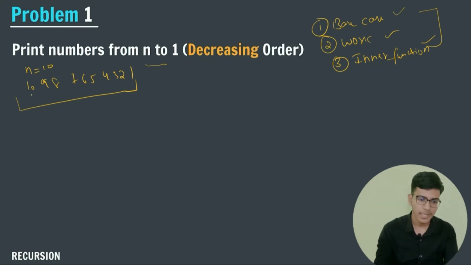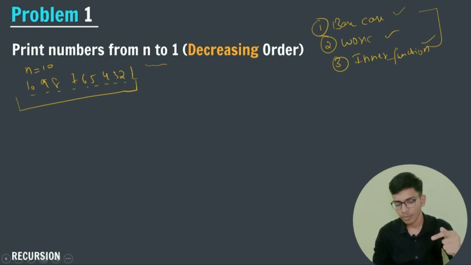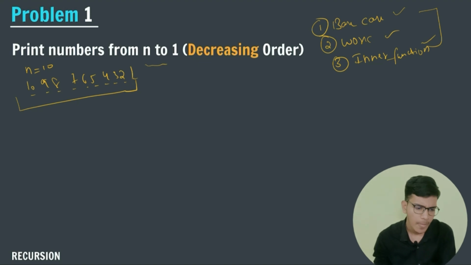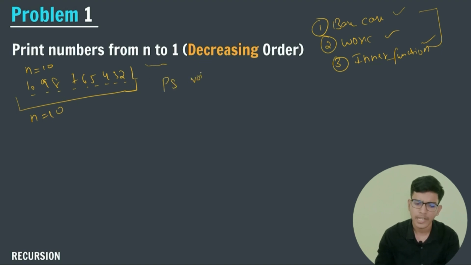Now, this is my given question: 10, 9, 8, 7, 6, 5, 4, 3, 2, 1. I need to print these numbers in decreasing order. So how can I approach this question? Suppose the user has given me 10. Let us consider that this is my function, public static void decreasing number, and I'm passing my value of n. First of all, whatever value the user has given me, I need to print that value. So I will print my value and then call dec n minus 1.